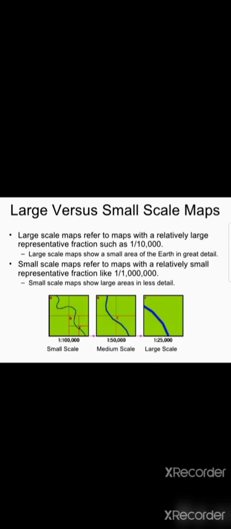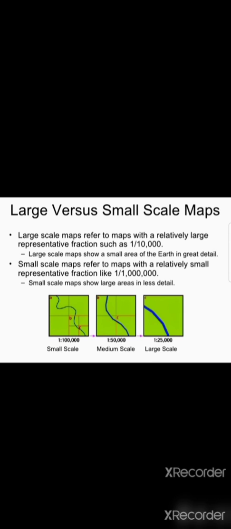Next, small scale map. When a large area like continents or countries is to be shown on the paper, then we use small scale map. For example, 5 centimeter on the map shows 500 kilometer. See, in large scale, 5 centimeter equals 500 meter. But in small scale, 5 centimeter equals 500 kilometer on the ground.